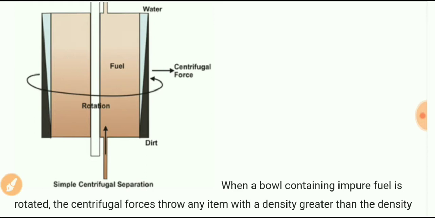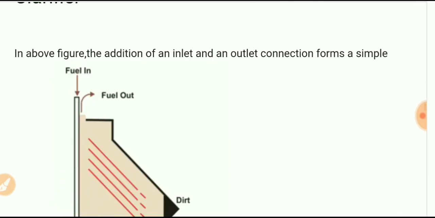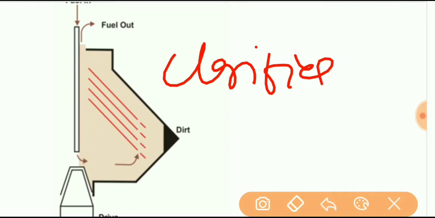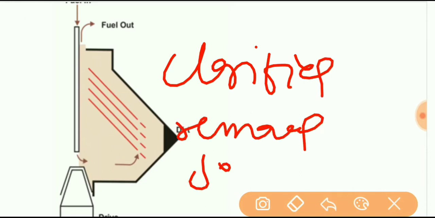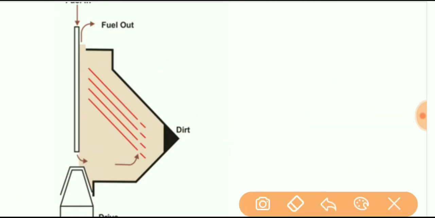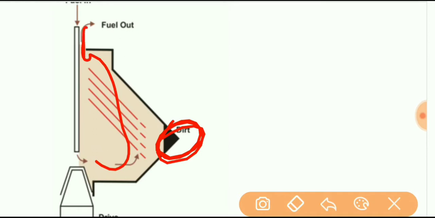Now we will understand a clarifier. What is a clarifier? A clarifier is a centrifuge. We can see in the figure. What is the function of a clarifier? It removes solid particles from fuel. You can see in the figure, this is the dirt particle, and the clear fuel oil is coming out through this outlet.